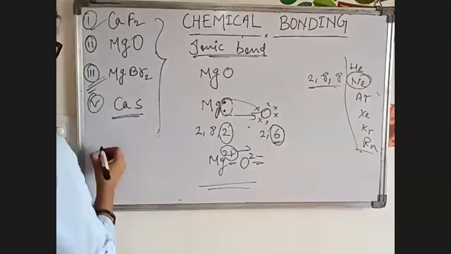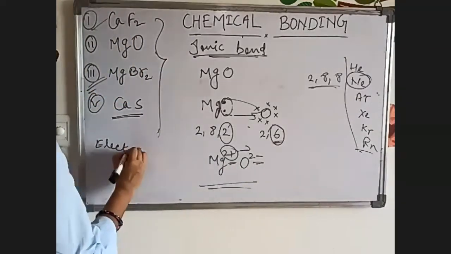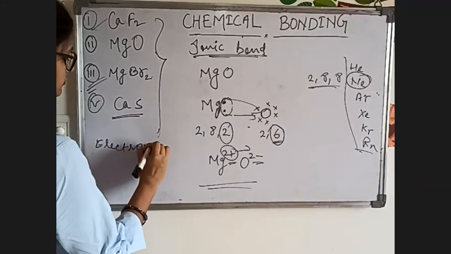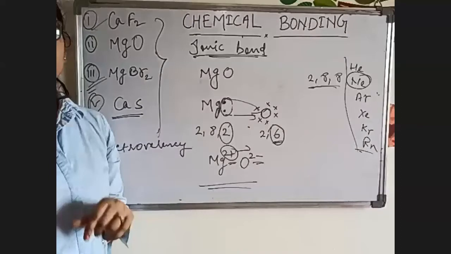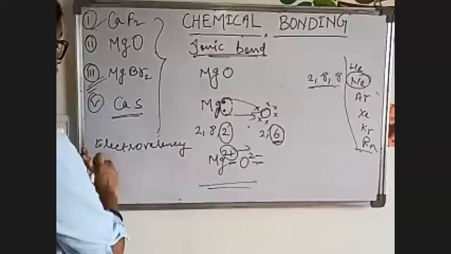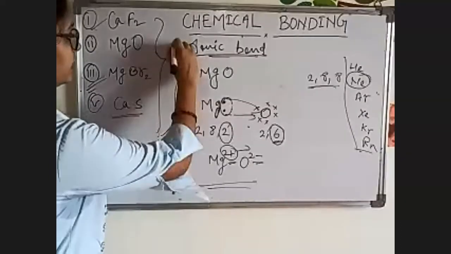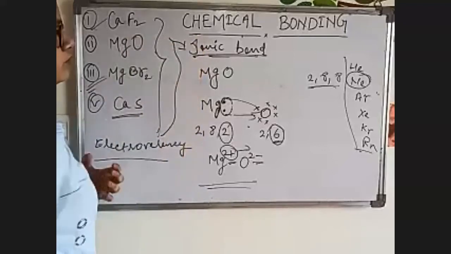That is why it is known as electrovalency. So don't confuse it with valency asked in terms of an ion, generally for any element or any atom. Electrovalency is directly related to ionic bond.